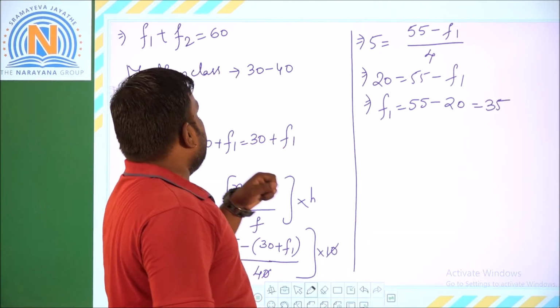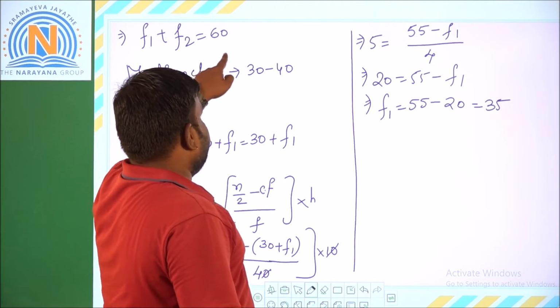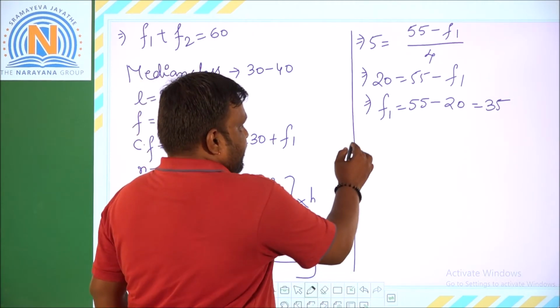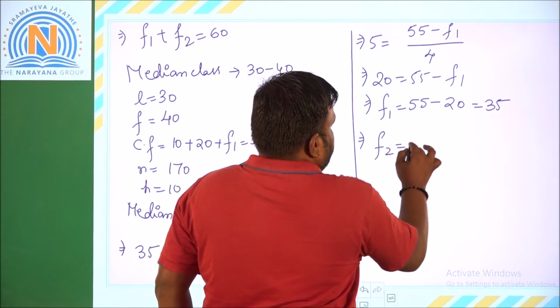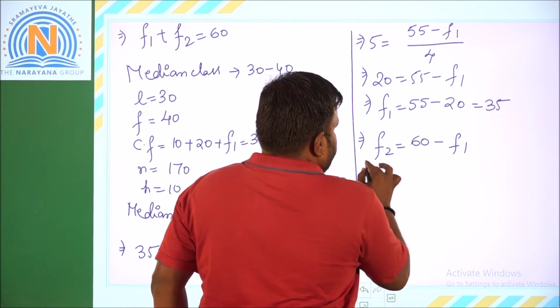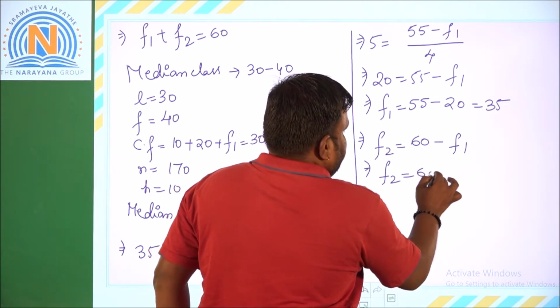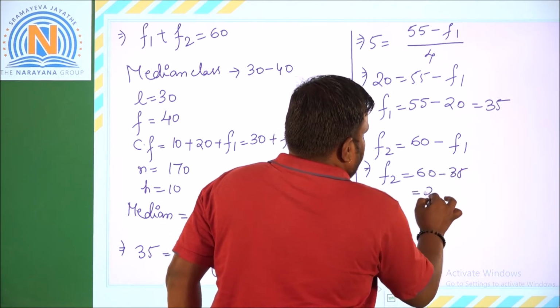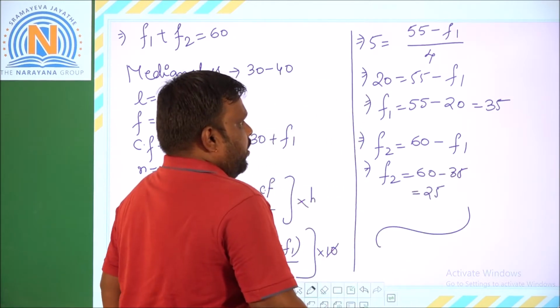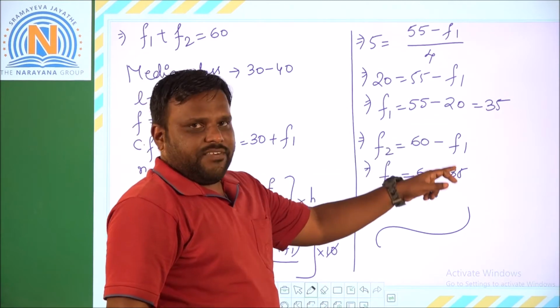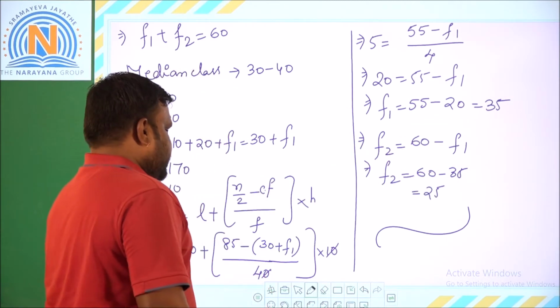After getting the value of F1 as 35, substitute in this equation to get the value of F2. That means F2 is equal to 60 minus F1. That is F2 is equal to 60 minus 35, which equals 25. Therefore the F1 and F2 values are 35 and 25. So this completes this question.